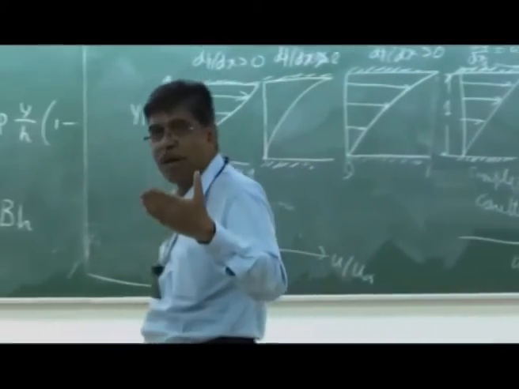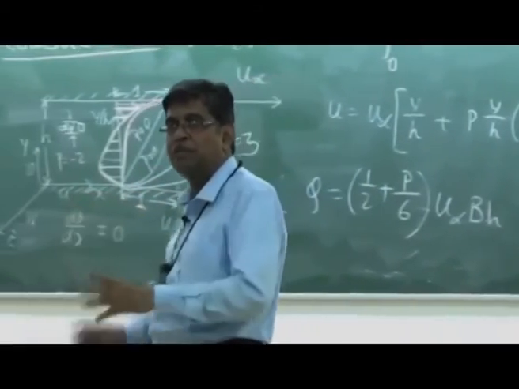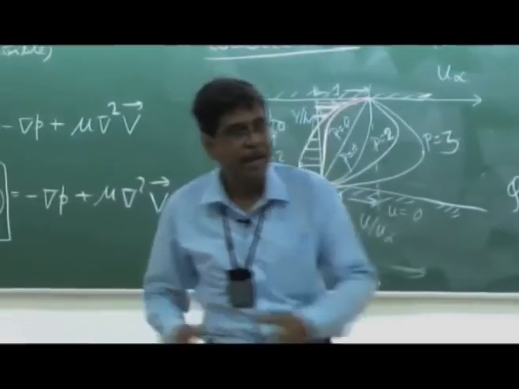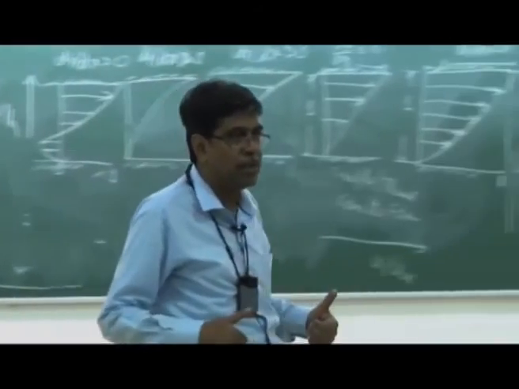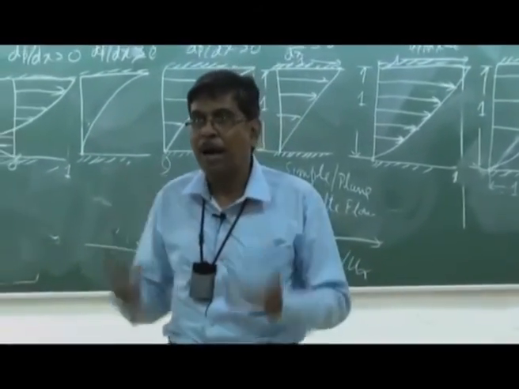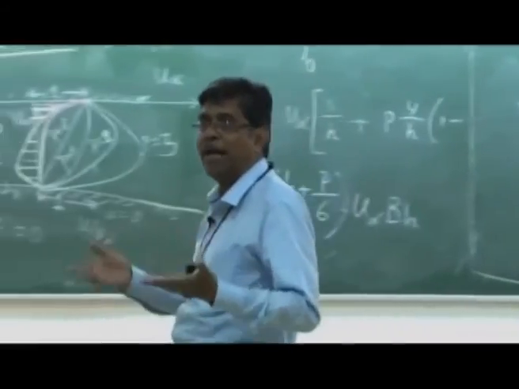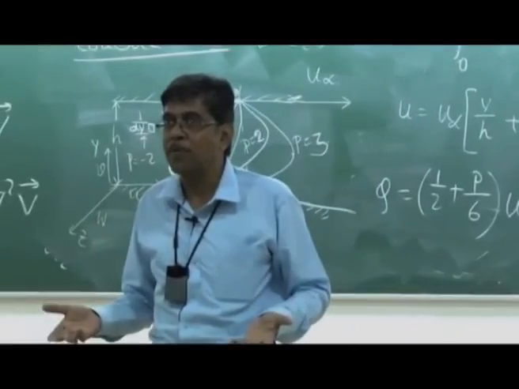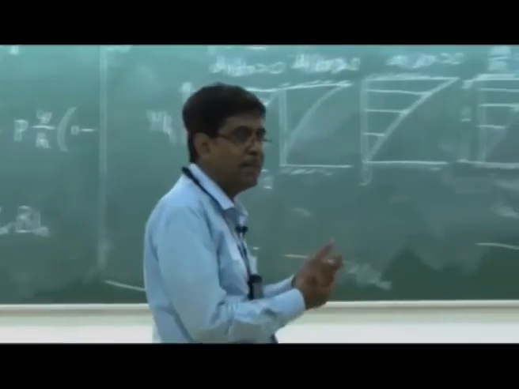When you say that d square u dy square is 1 by mu dp dx is constant, it means p is a linear function of x and u is a quadratic function of y. For that you do not have to solve the equation, but you solve the equation, find the constants with the aid of the geometry of the flow. That will vary from Couette flow to plain Poiseuille flow to Hagen-Poiseuille flow. Okay, these are the differences.